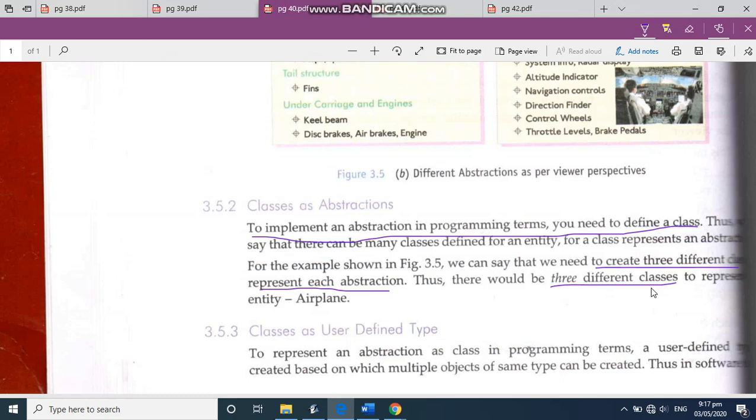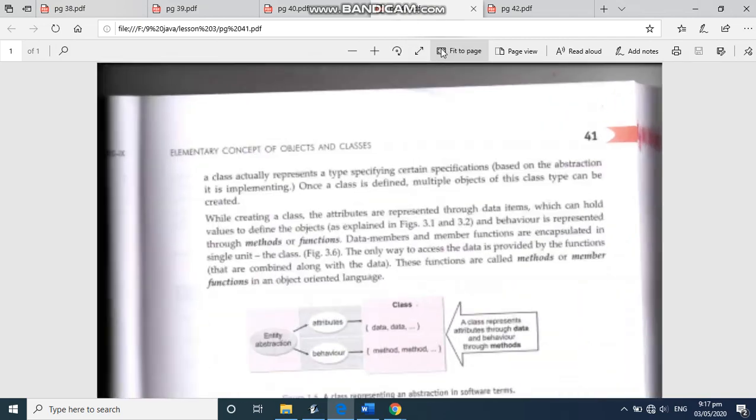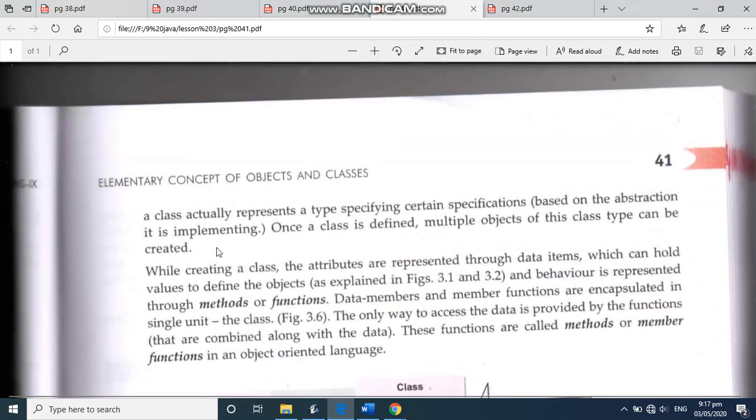Then classes as user-defined type. To represent an abstraction as a class in programming terms, a user-defined type is created. That means who creates this class is the user. Once a class is defined, you can make multiple objects out of that class.